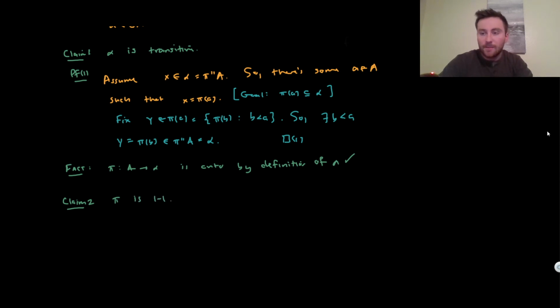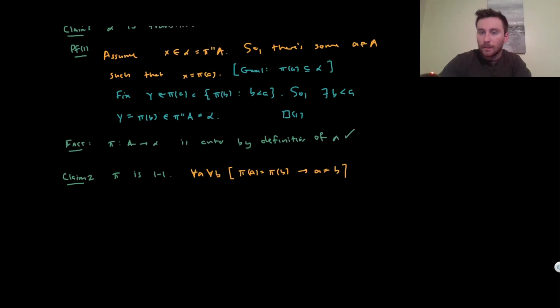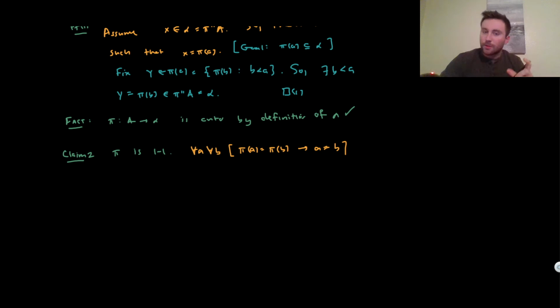And what does this mean? This means, again, just that if you take any two elements of A, if their images are equal, then they're actually equal. So this is what we want to check. You can also express this as its contrapositive: if you have two distinct things, they map to distinct things. But for us, it'll be a little bit easier to work with this. And how can we prove this? Well, we can actually prove this by induction.